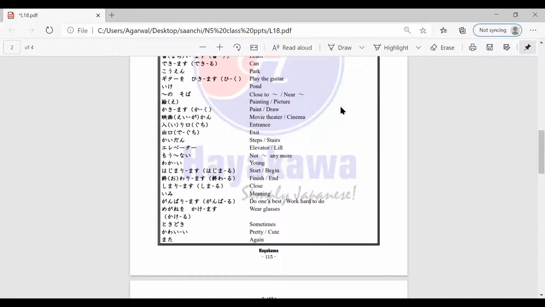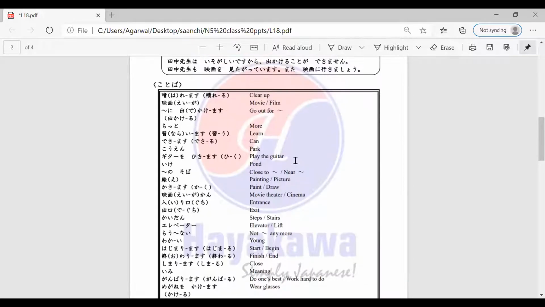Any doubts regarding the kotoba? You can also say ja mata. Ja mata means see you later, right? But if I know on a particular day for sure that I'm going to see you, for example, I know that I'm going to see you next on Friday, then I can also say mata kinyobi. If I know that I'm going to see you tomorrow, I'll say mata ashita.